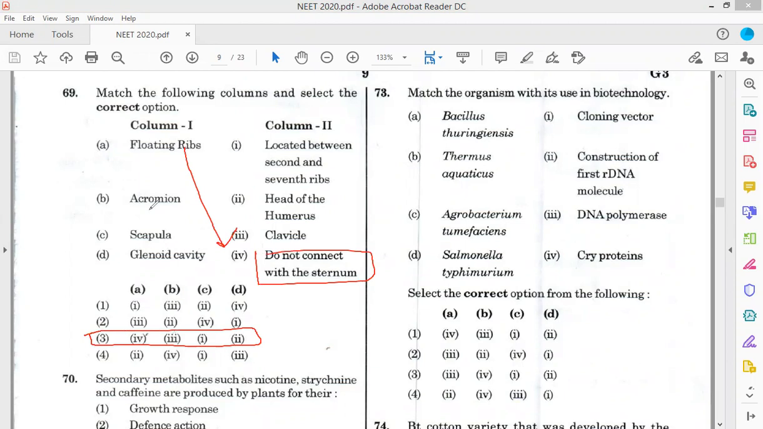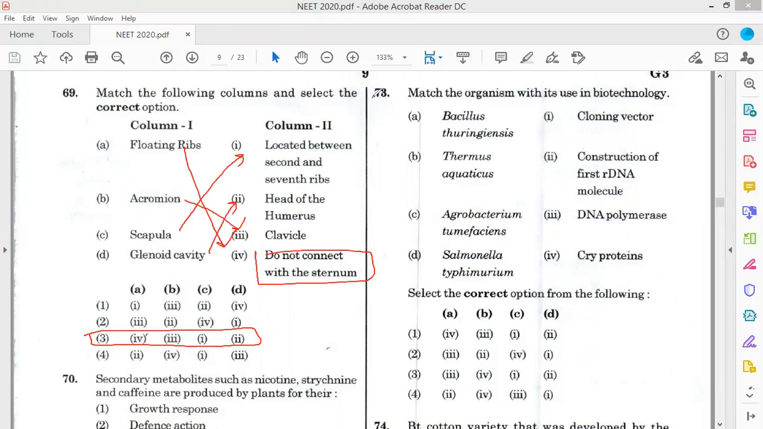B is 3, clavicle. C, scapula. The scapula is located between the second and seventh ribs. Another feature is the glenoid cavity. D is 2, head of the humerus, glenoid cavity.